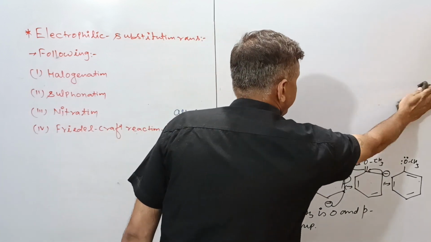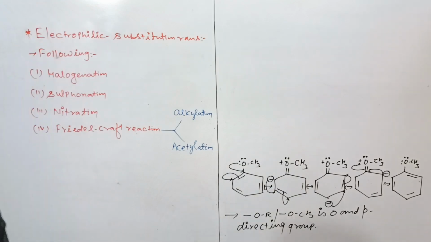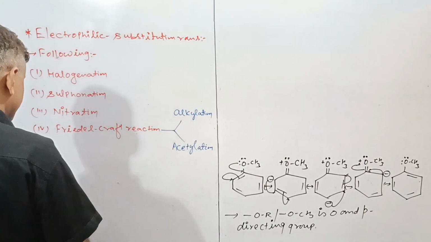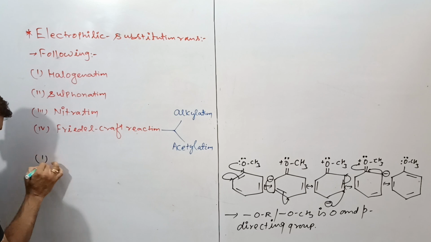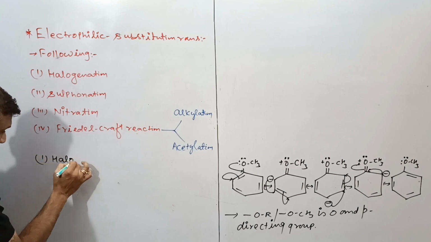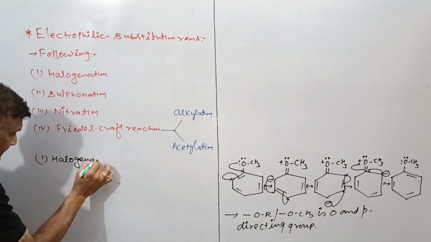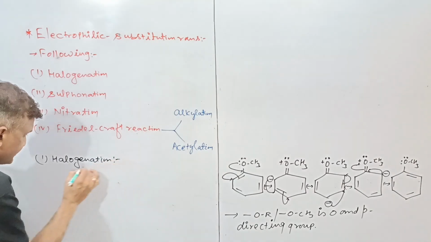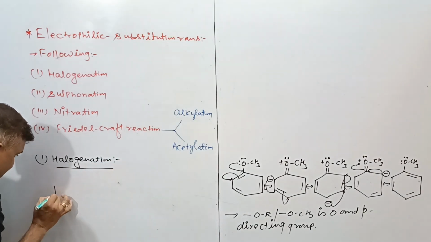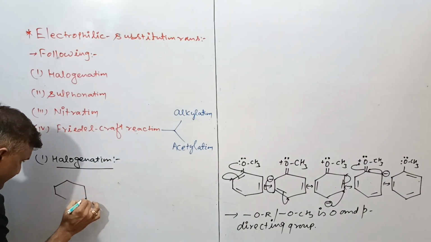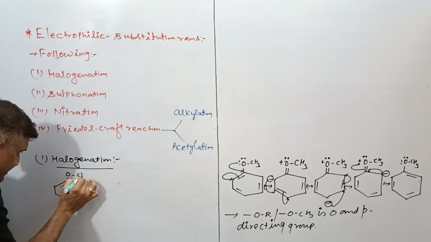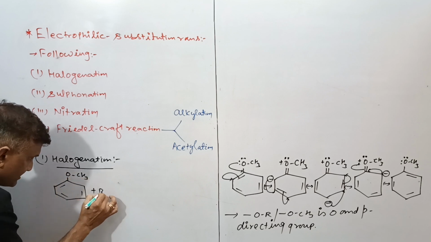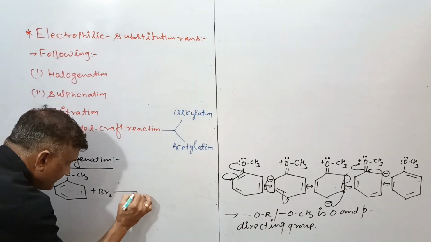So again, same वही procedure होगा. So this is the first part, halogenation. Regarding this, we can take the bromination. This is the OCH3 as anisole. Here is the reaction with Br2.